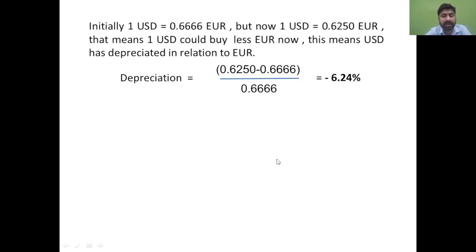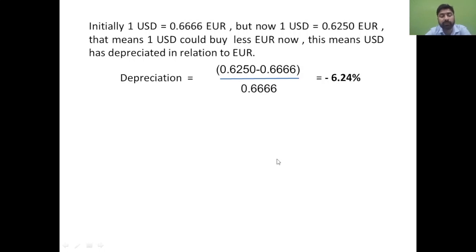Once it becomes the base currency, you can compare whether its value is appreciating or depreciating, and then find the appreciation and depreciation. I hope this concept is clear, and if this question comes in your examination, you will be able to solve it.